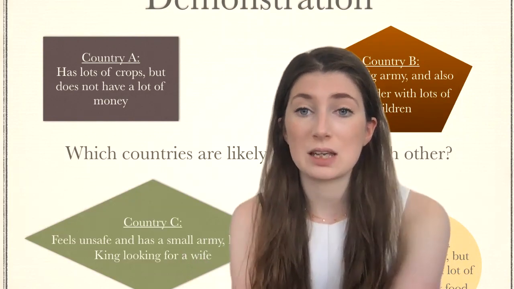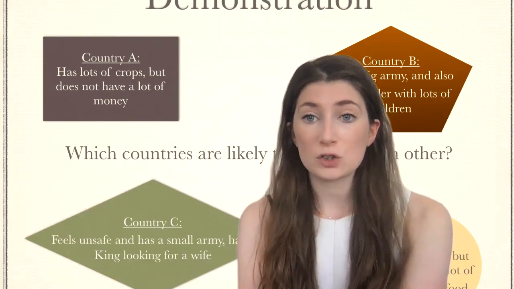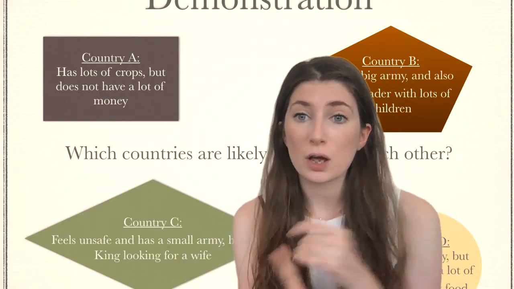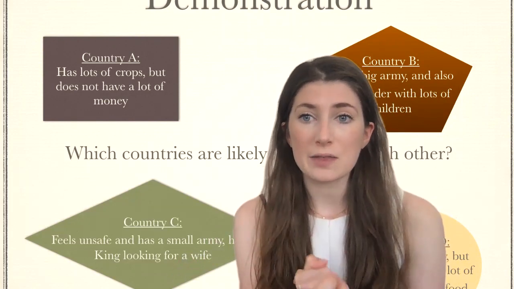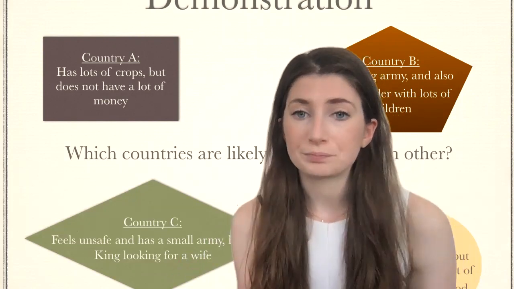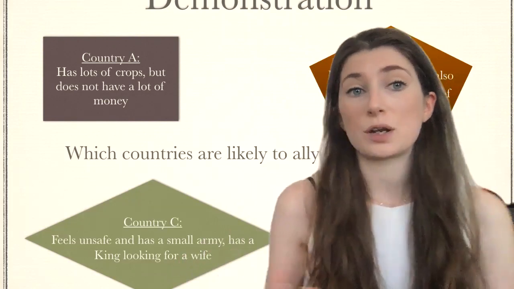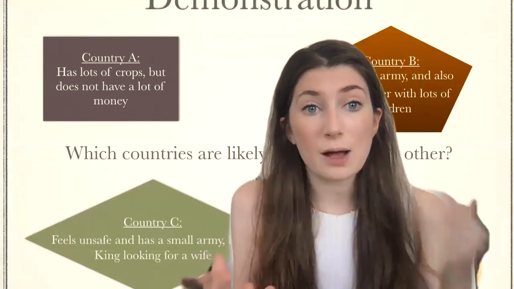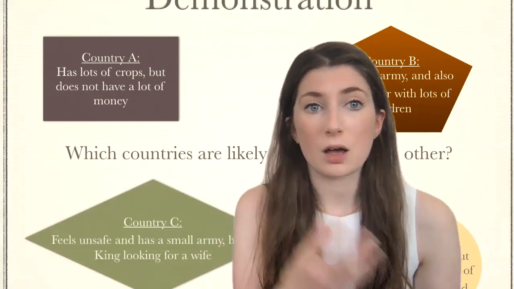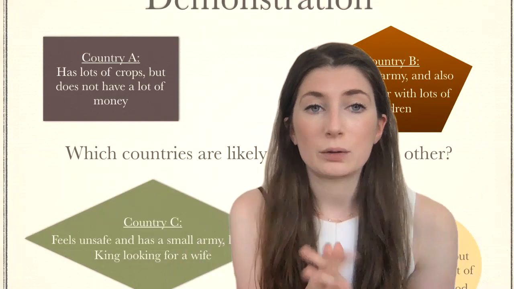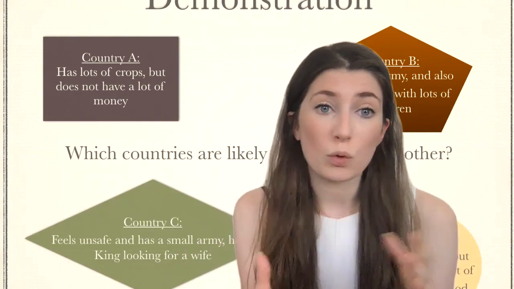Religion and ethnicity are two examples of common interests that countries might share. Two countries who have the same religion or culture are much more likely to ally together rather than ally with an enemy or a different culture. We've seen often in more recent conflicts that Arab countries might help each other out, whereas, if we think about what's been happening recently, we might think of some of the wars in the Middle East.